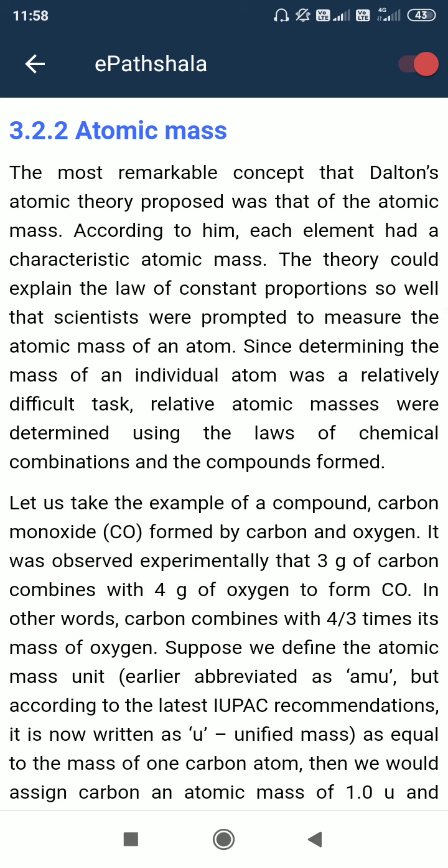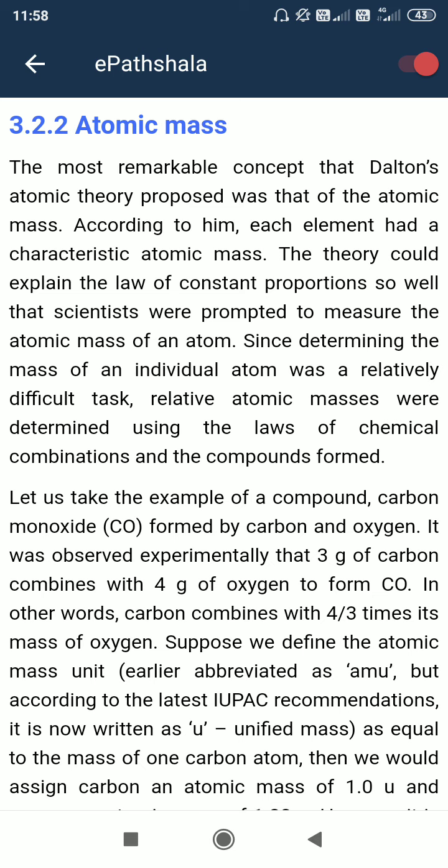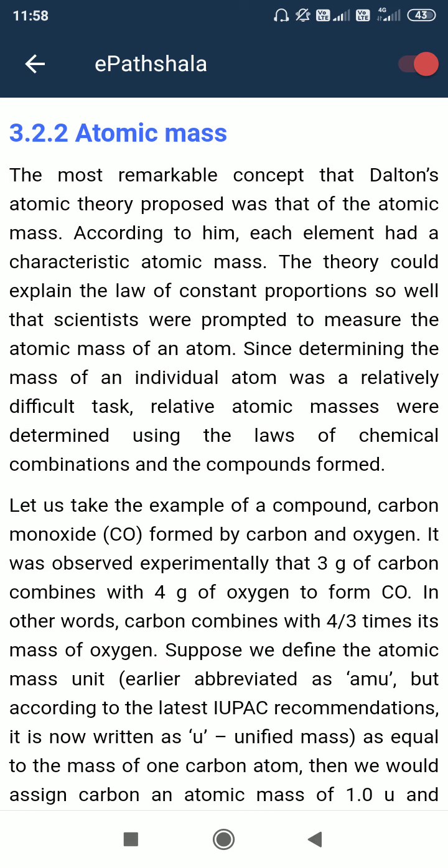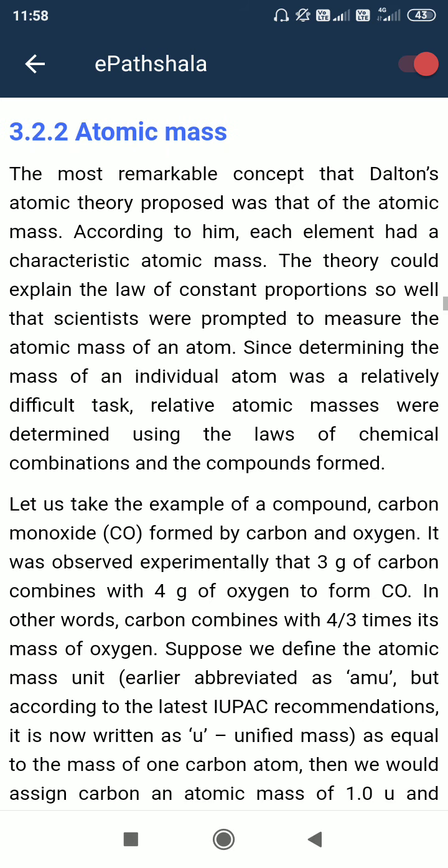So here see atomic mass. Atomic mass is nothing but the sum of proton and neutron. For carbon, proton is 6 and neutron is also 6, so the total is 12. For sodium, 11 protons but 12 neutrons, so 11 plus 12 means 23, so the atomic mass is 23 for sodium.